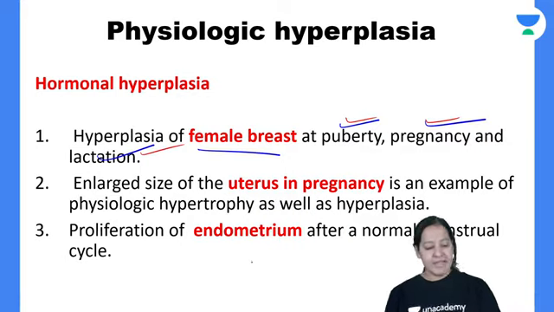Have you got it? The second example is the uterus during pregnancy. So see, this is a normal uterus.